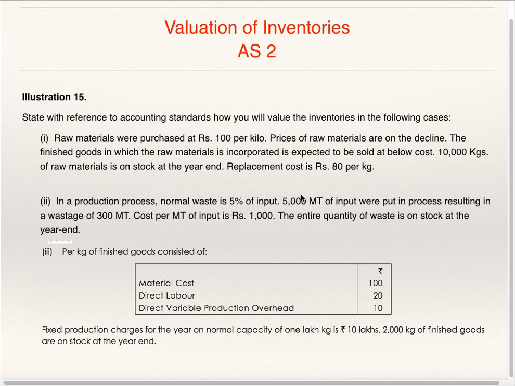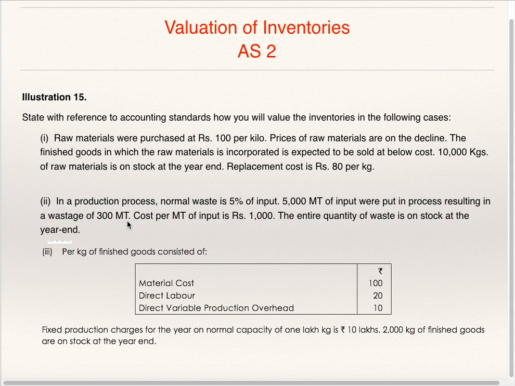Normal waste is 5% of input, 5,000 metric ton is input. So 5% of 5,000, 250 metric ton should be normal waste. But actual waste is 300 metric ton. So 300 metric ton minus 250 metric ton, 50 metric ton is abnormal loss.